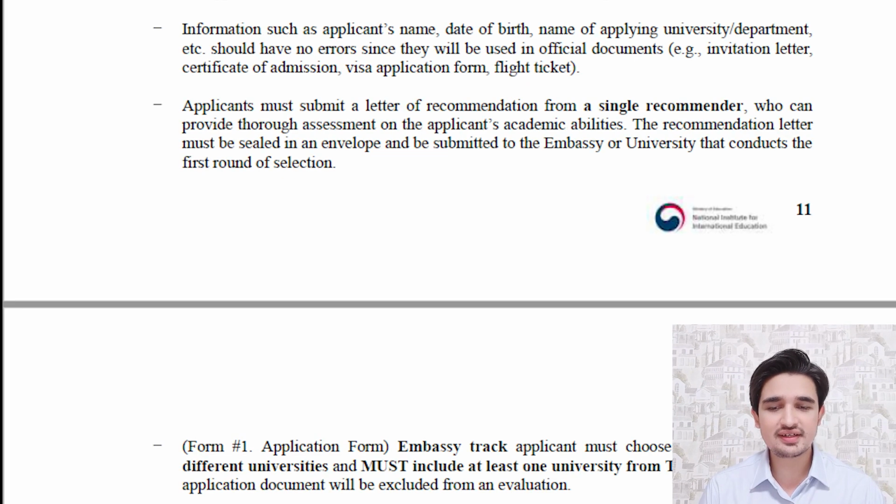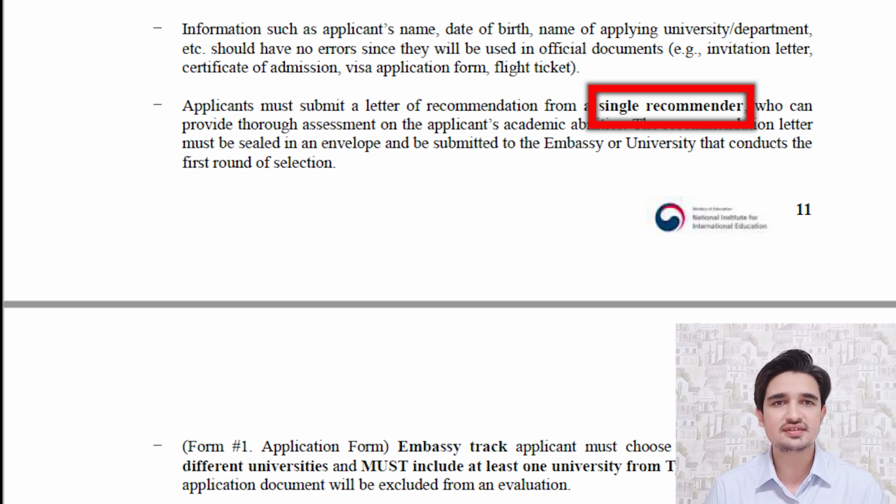Now I will discuss some instructions on documents, that is, how you can complete your documents. This time some documents are different compared to the previous year. For example, you have to submit one letter of recommendation. In the previous year, students had to submit 2 letters of recommendation. This time you have to submit just one letter of recommendation, and that letter must be in a sealed envelope.